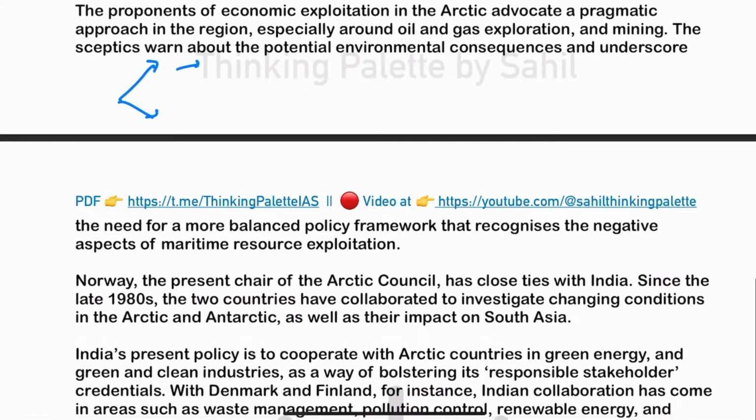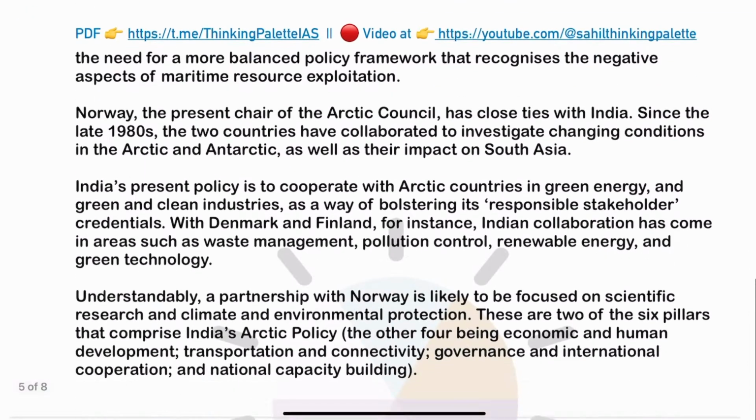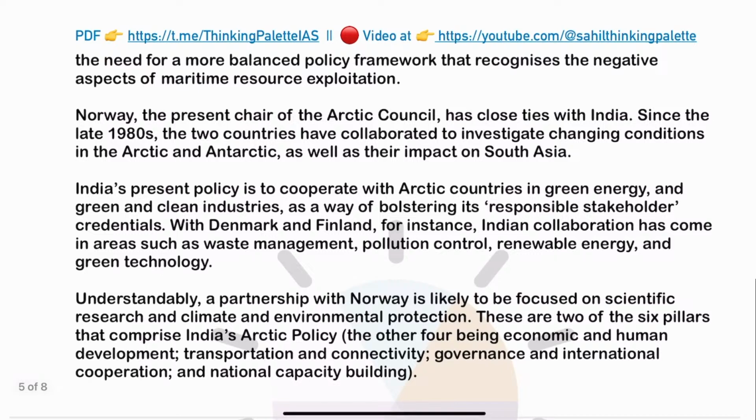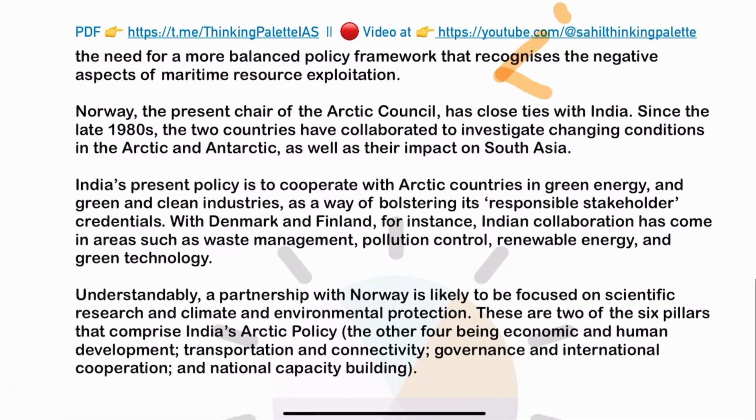But the other view is that if we interfere with the Arctic region, there will be potential adverse environmental consequences. So please don't interfere with this region. So what is actually needed? We need to balance both economic exploitation of the Arctic and, at the same time, environmental conservation of the Arctic.